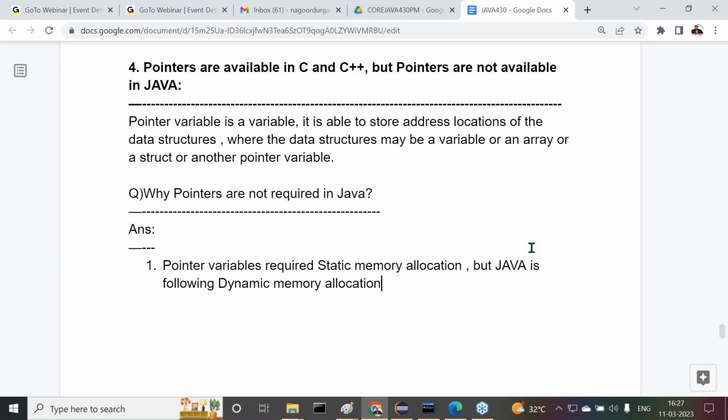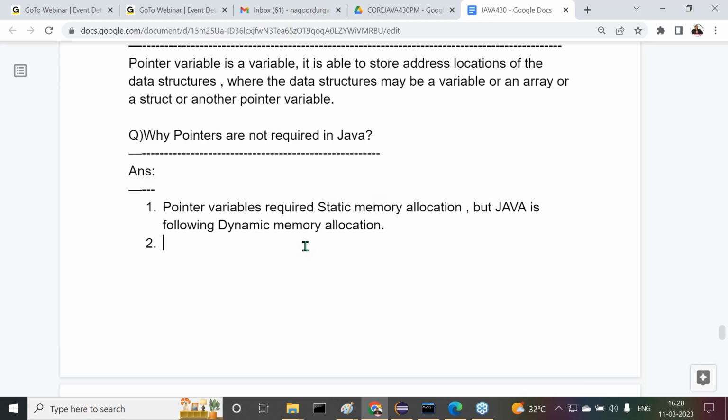So pointers are not suitable in the Java programming language. Java is following dynamic memory allocation. On the basis of the same point, an extension I'm telling you, observe carefully. Pointer variables are supported by static programming languages.